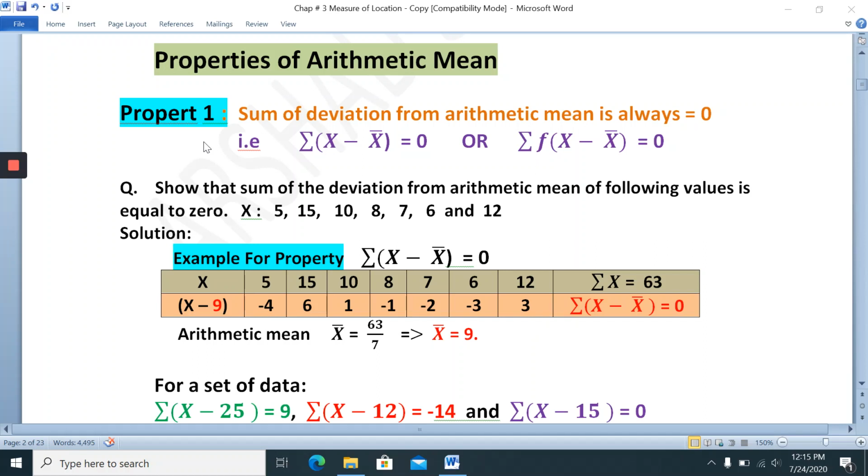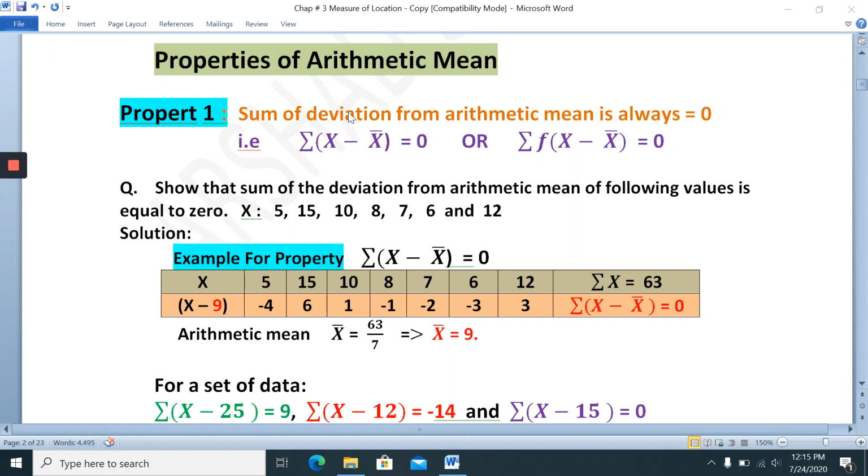The sum of deviations from the arithmetic mean is always zero. This is a property of arithmetic mean. Sum means total of deviations. Deviation means the difference. The difference between the arithmetic mean and the variable, summed up, is always equal to zero. This is the descriptive form of the property, and next is the mathematical form.